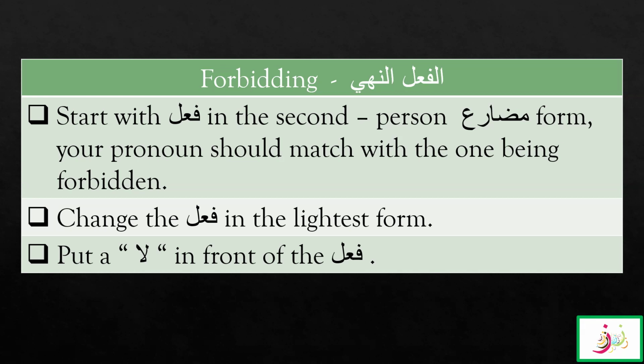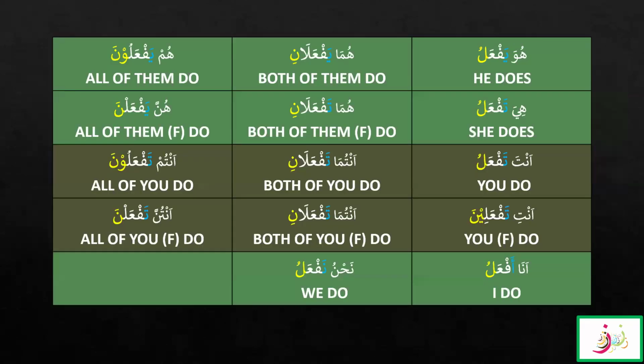The next step is to change the fi'l into its lightest form. You know how to make a fi'l lightest by putting a sukoon. We have already discussed this. And the last one is to put a la in front of the fi'l. So there are three steps we are going to follow to change our fi'l mudari into forbidding or fi'l nahi. Starting with the fi'l, take the second person sigha of fi'l mudari, matching the one being forbidden. Then we change the fi'l into its lightest form, and then we put la in front of the fi'l.